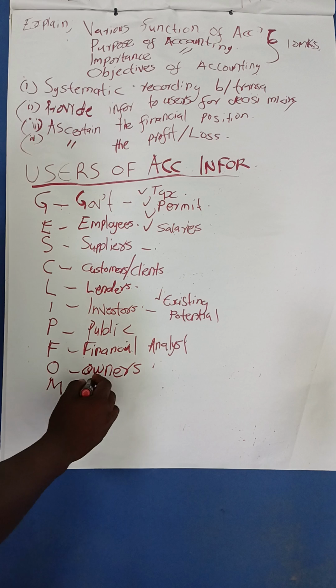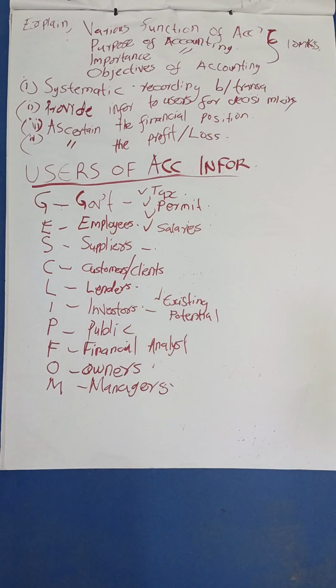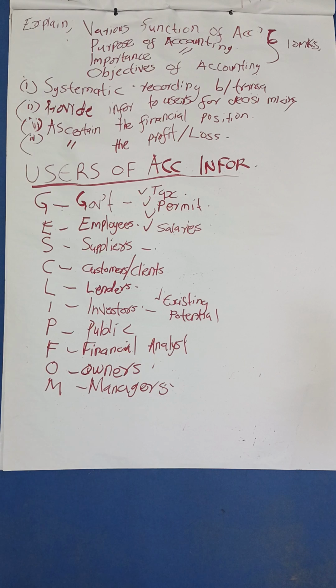Managers, as we all know, are the people who are managing our businesses. They need this accounting information so that they can see if the plan they applied in the previous trade period is doing well for them. If the plan they are using at the moment is not doing well, they will be able to change it and switch to another plan, to see if it will provide a profit or add something to what they are getting at the moment. So these are the users of accounting information.